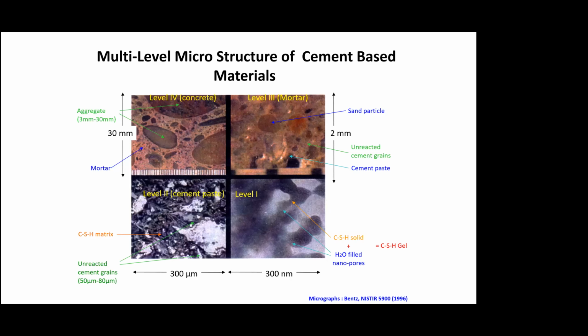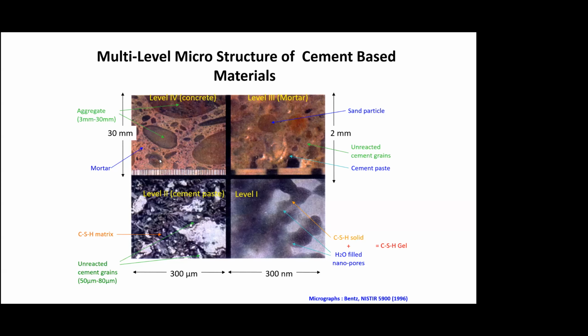So this is another view of the 4-level view of concrete that we presented, which you've seen in the previous slide. So here, on the top left corner, you have level 4, which says concrete, right? And let us say this is a window or a sample that is 30 by 30, which is the size roughly slightly larger than the size of the typical aggregate. So here you can see that you have aggregate, and then it is embedded in a matrix of mortar.